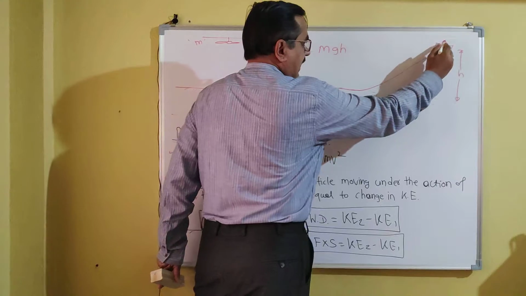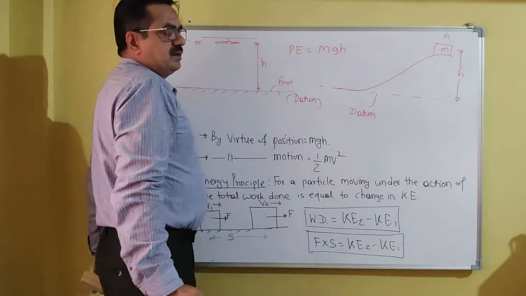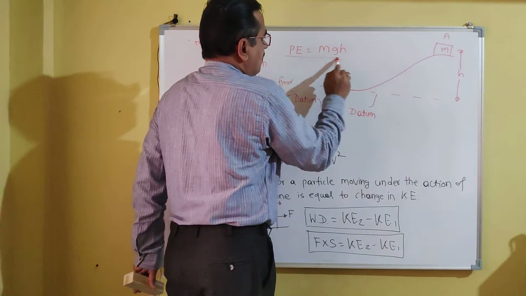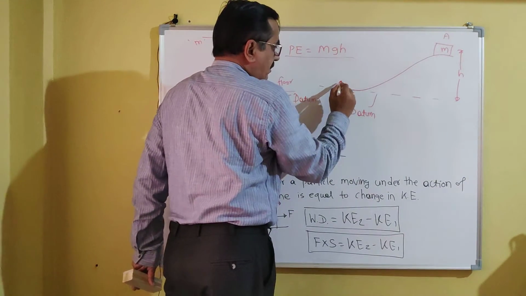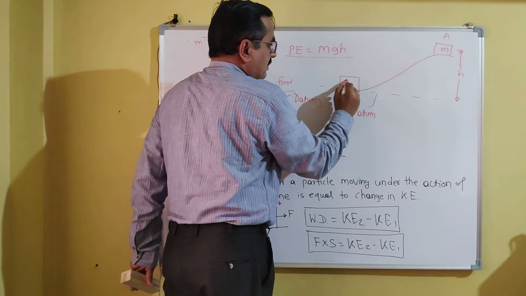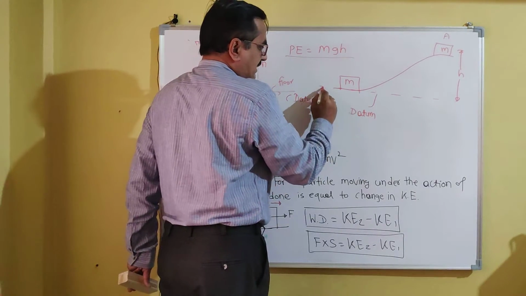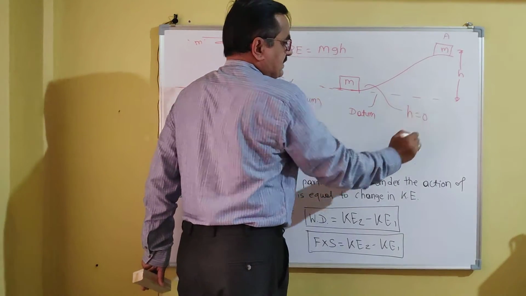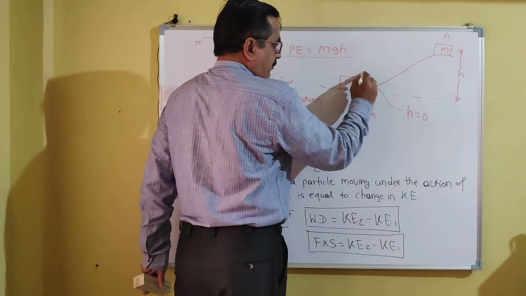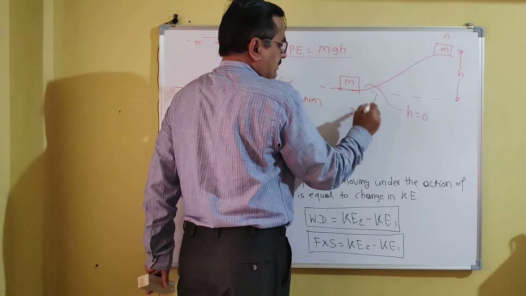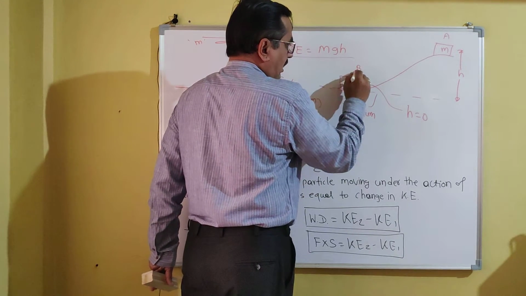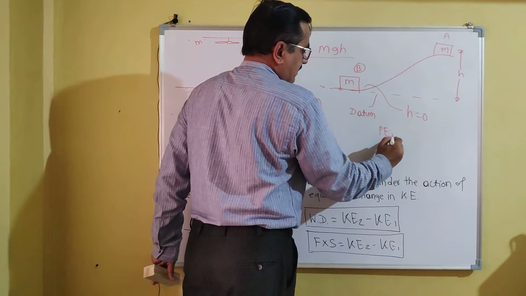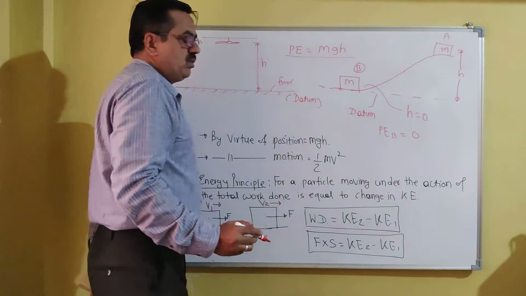Now the mass is at position A. The potential energy possessed by this mass is equal to mgh. Now if I put the same mass at datum level, at point B, then h is equal to 0, and therefore the potential energy at point B is equal to 0.